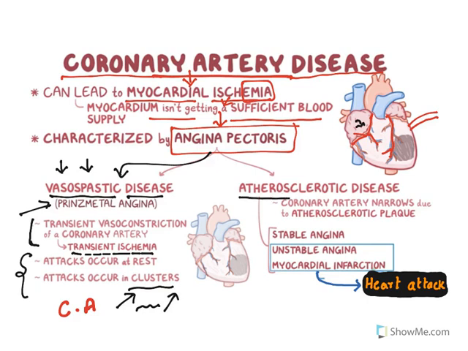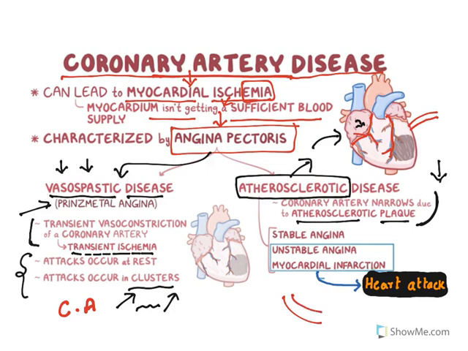Now another type is related to atherosclerotic disease. Atherosclerosis means hardening of blood vessels. When this occurs in coronary blood vessels, it narrows the blood vessel, and blood supply to the heart is again reduced. This is because of atherosclerotic plaque. Atherosclerotic plaque means the blood vessel will have lipid accumulation, and that reduces blood flow. Now this results in stable angina, unstable angina, and myocardial infarction. The reason why it is called stable angina is that the lipid accumulation occurs stably over a period of time, and reduced blood supply will be there.